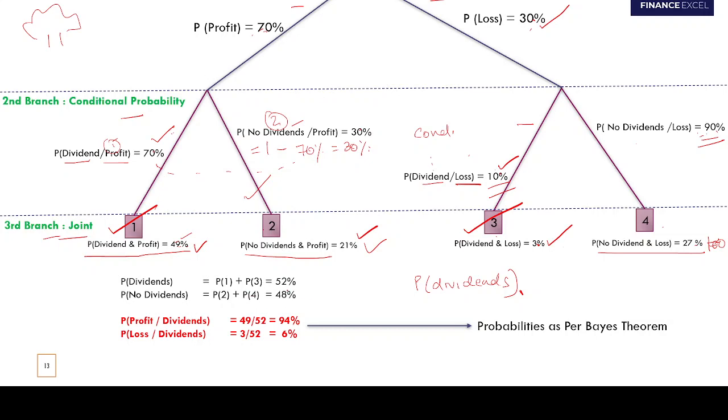So if you add up the probabilities at node 1 and node 3, you get the unconditional probability of paying dividends. So it is 49 plus 3, 52. Any doubts here, guys?